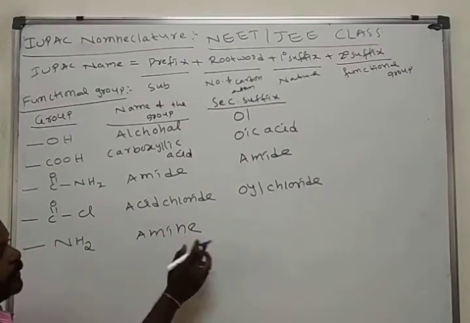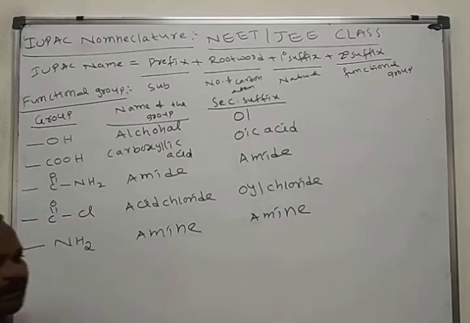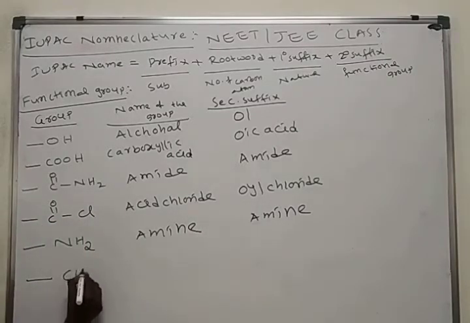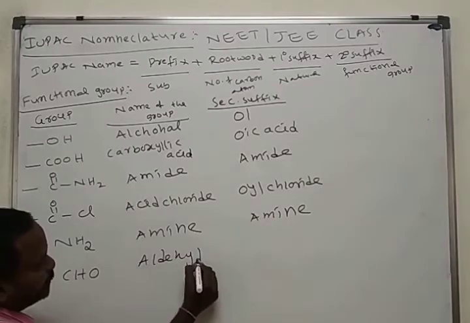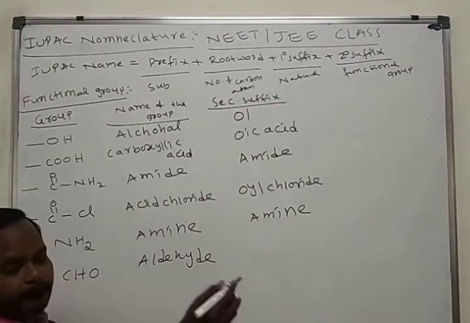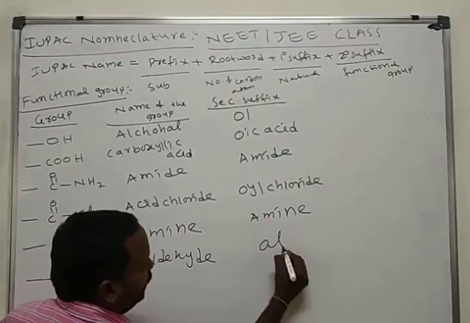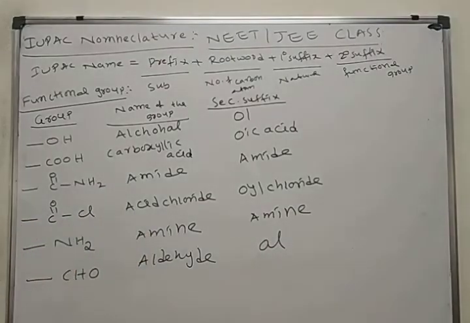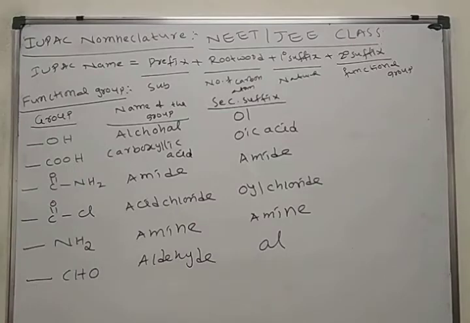If it is present in an organic molecule, we use amine. Here CHO functional group, we call the aldehyde functional group. If it is present as a functional group, we use AL. In continuation, we'll see some more important functional groups.